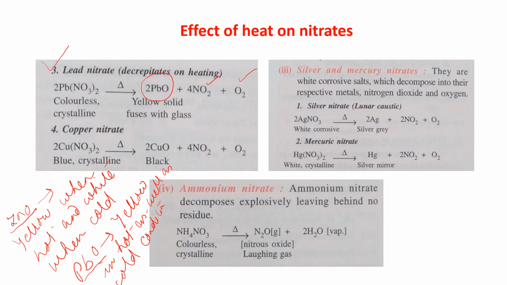Copper nitrate is also giving you copper oxide, NO2 and O2. Now this copper oxide is black in color. So you have to remember the color of the oxide.